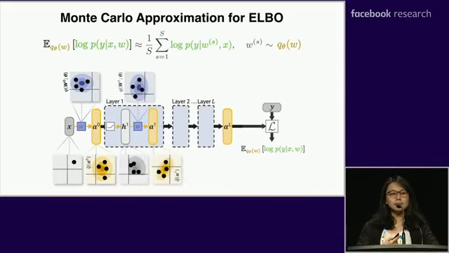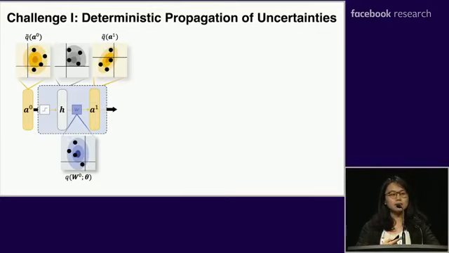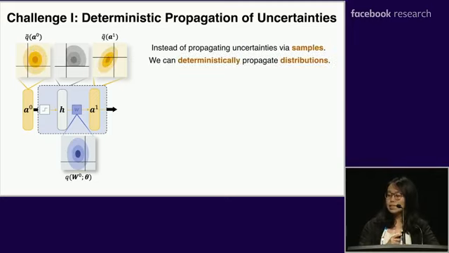We can do the same sampling for the second layer, and then we can get the samples for the second activation layer, A1. And we can repeat the same procedure all the way down to the output layer to get samples for AL. Now we can calculate the expectation term using these samples AL for the output layer. Okay? So we just showed how the Monte Carlo method propagates uncertainties via samples. Our method wants to deterministically propagate distributions of W instead of samples to the output layer.